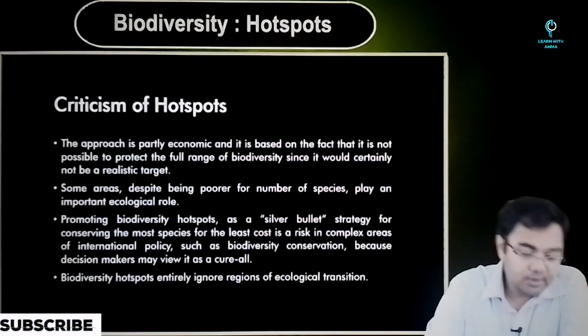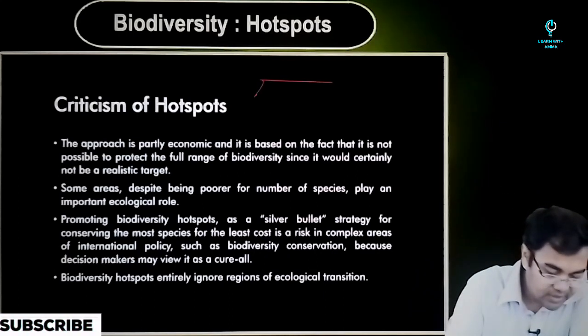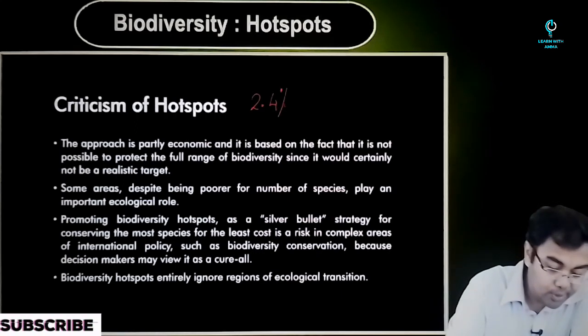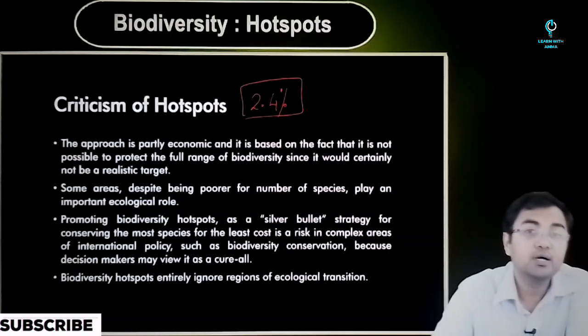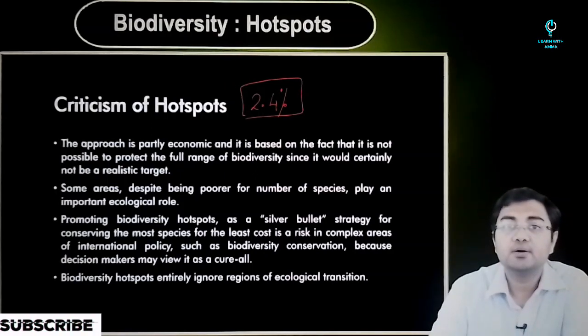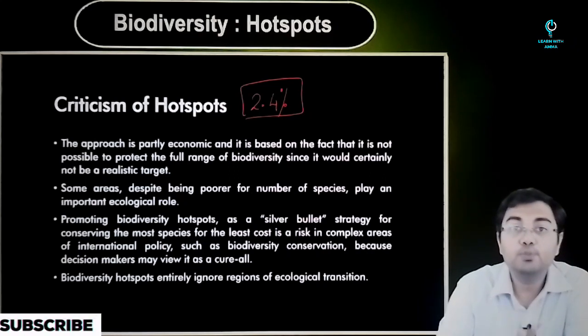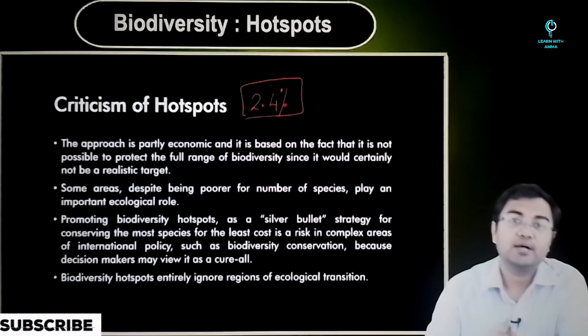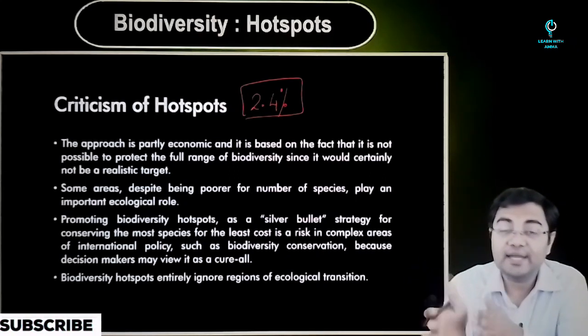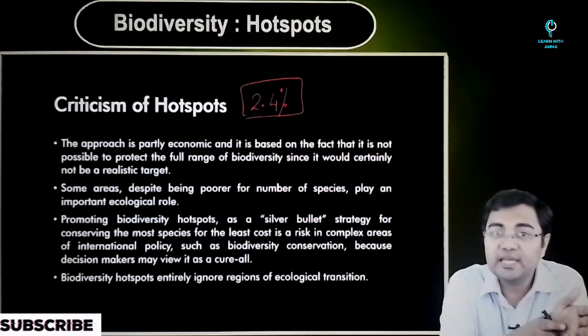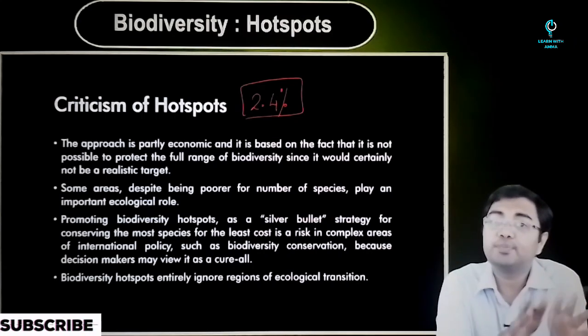We are talking about the fact that we just discussed this, that it's approximately 2.4% of the land area, meaning that the majority of our conservation efforts are only on 2.4%. So we are looking at approximately 97.6% of the area which is not our priority.